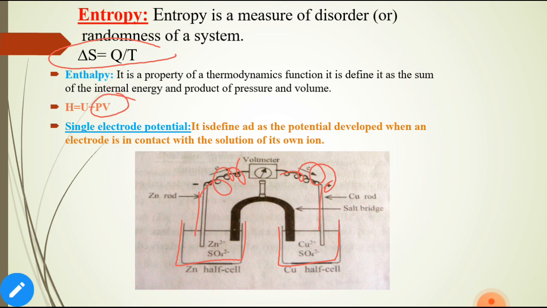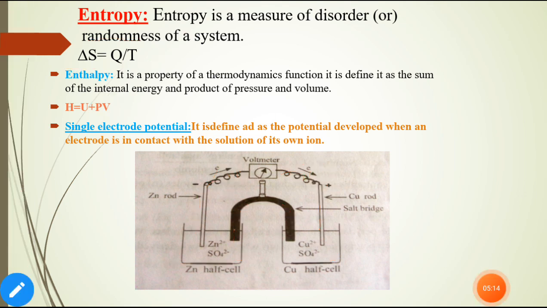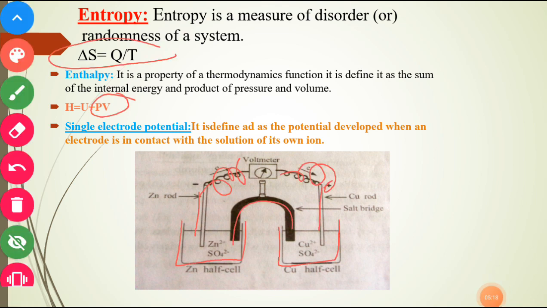Here we are also putting a salt bridge. The salt bridge is a solution of KCl, kept in the form of a U shape. What is the function of this salt bridge?